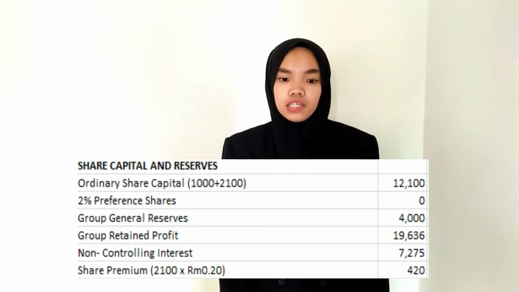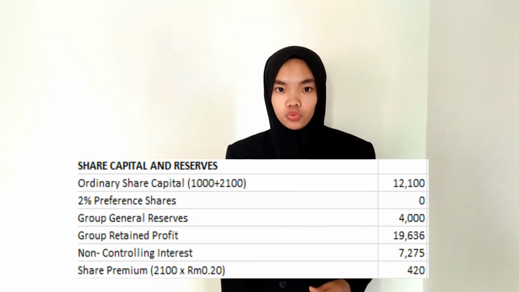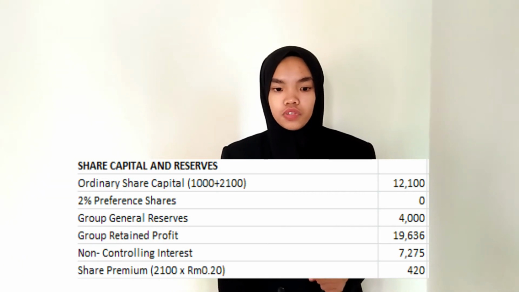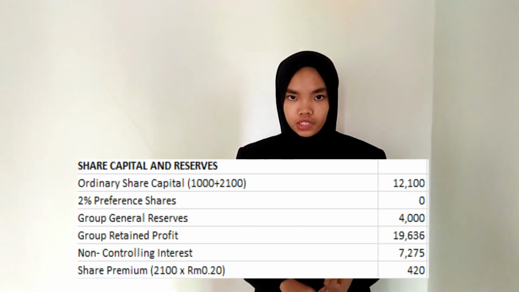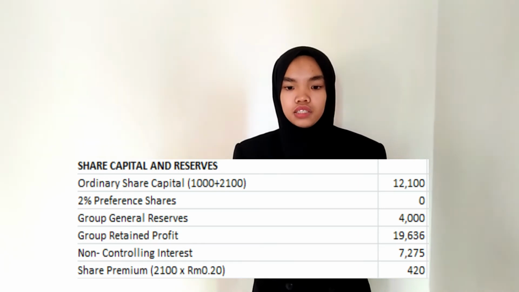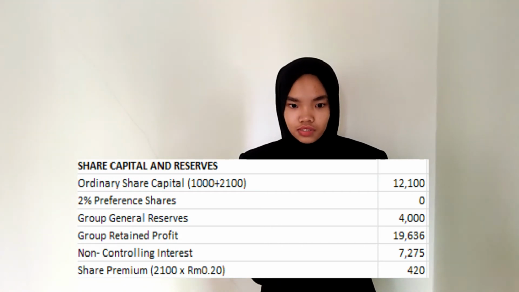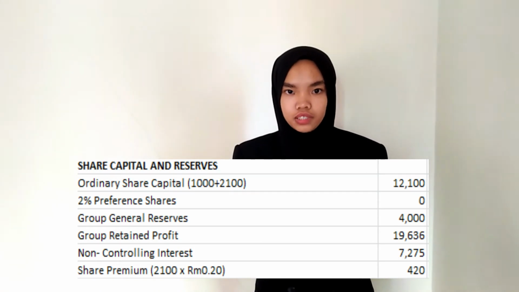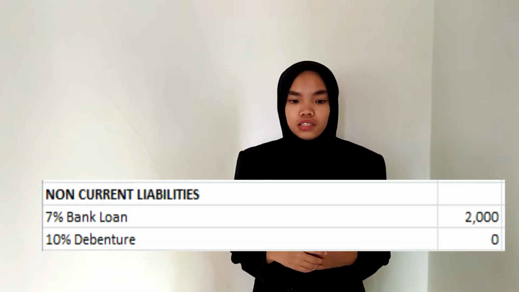Okay, share capital and reserve. Ordinary share capital, the adjustment is plus 2,100 due to the share exchange. 2% preference share, it will be NIM, group general reserve, group retained profit, and non-controlling interest. We get the amount from the net share premium, 2,100 times 20 cent due to the share exchange.